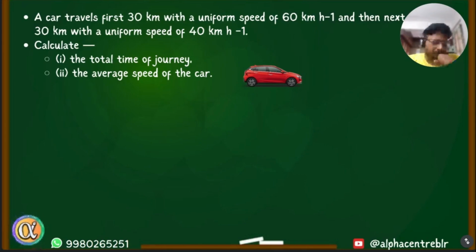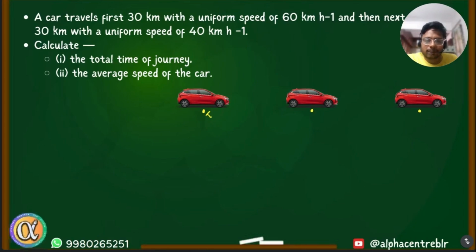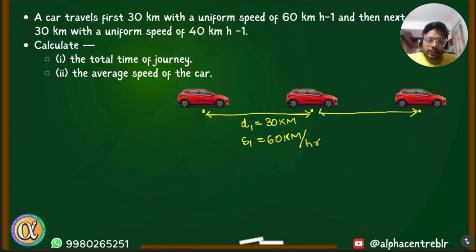A car travels first 30 kilometer with a uniform speed of 60 kilometer per hour, and then the next 30 kilometer with a uniform speed of 40 kilometer per hour. Find the total time of journey. What is the average speed of the journey? This is the first 30 kilometer of the journey. Here the distance, let's say D1, is 30 kilometer, and speed in this section is 60 kilometer per hour. Second part of the journey, distance is again 30 kilometer, and speed here is 40 kilometer per hour.